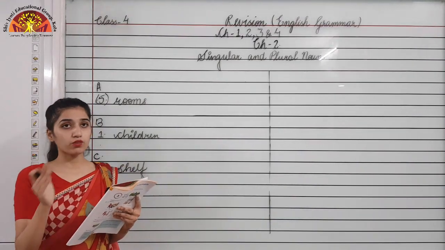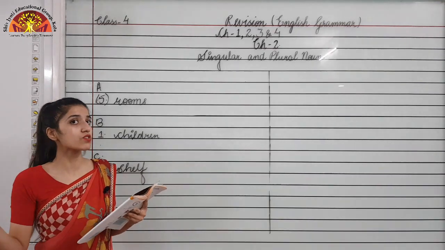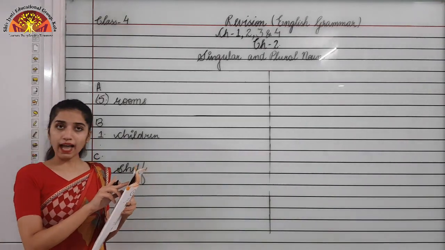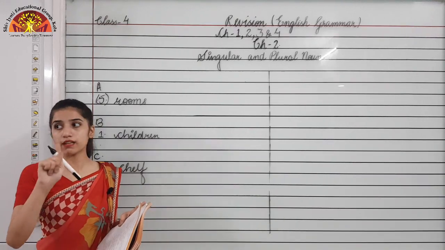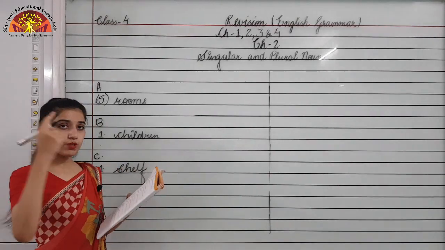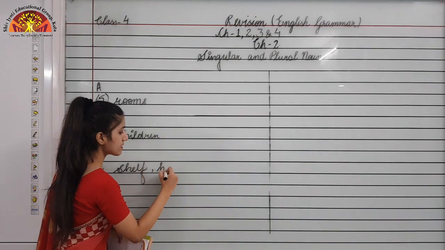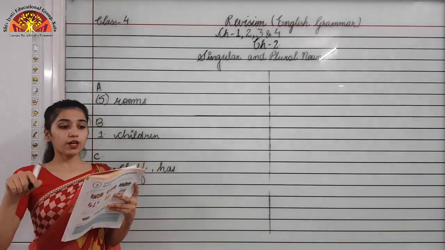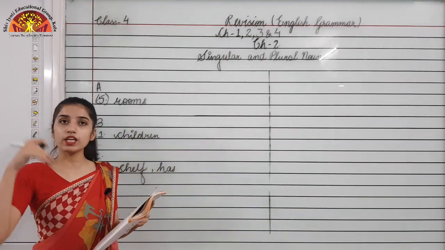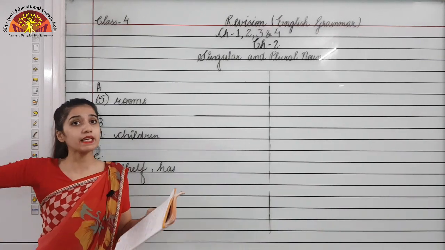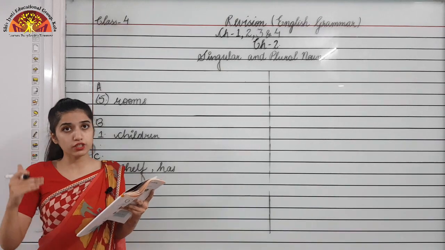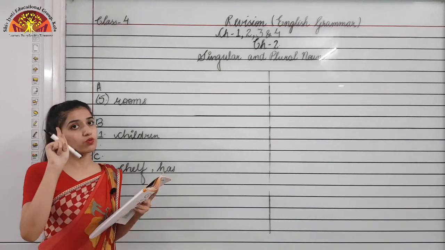And one more thing, you need to make other necessary changes also. You need to change have into has, because we are talking about one shelf only. Many would be changed into a, because in the above sentence we were talking about many books, and now we will talk about only one thing.